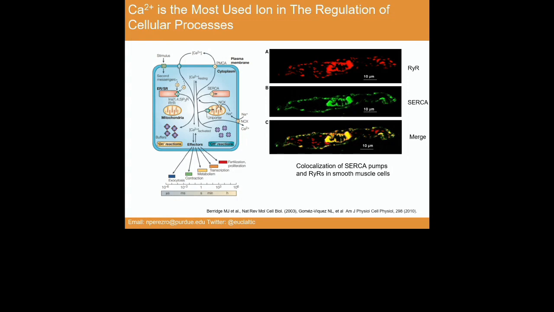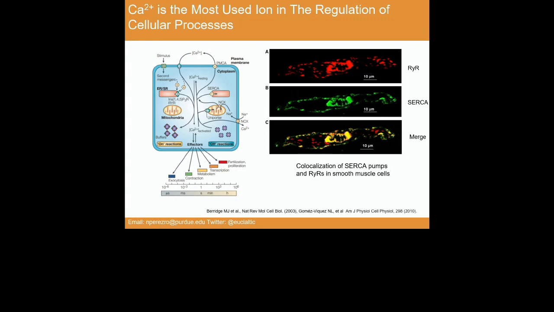In these organelles that basically keep calcium, there are some proteins that function as calcium release channels, such as the ryanodine receptor or the IP3 receptor. And also there are some proteins that pump calcium against the concentration gradient to the lumen of the organelle.